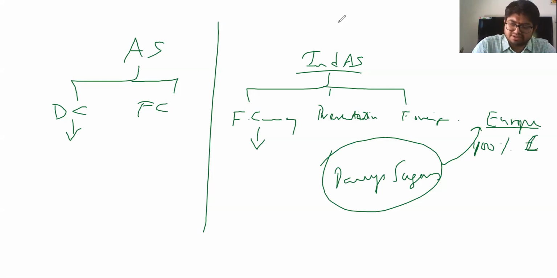Now, in India also it has its operations happening. However, for the sake of the presentation, because it has many foreign stakeholders, it prepares its financial statements in USD.